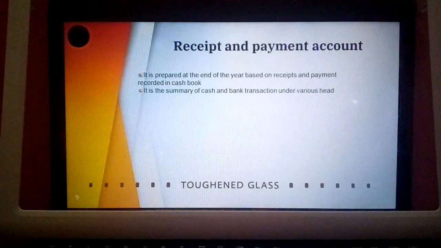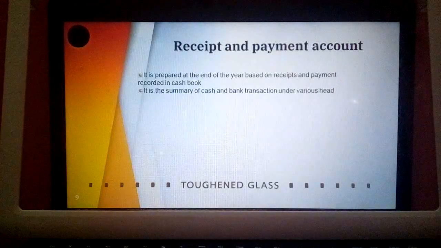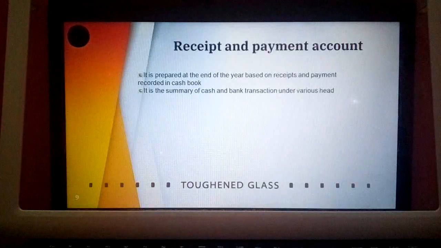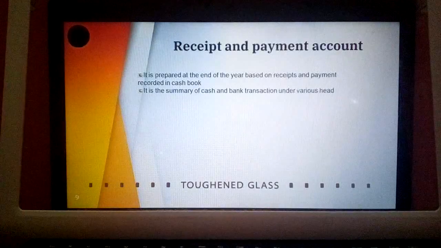The main important thing to note here is that under the receipt and payment account they will not make any distinction between revenue items as well as capital items. As I have already told, a revenue item is recurring in nature, whereas a capital item is not recurring in nature. In revenue items there are revenue receipts as well as revenue payments, and in capital items there are capital receipts as well as capital payments. So all these things need to be recorded under the receipt and payment account. Receipts need to be recorded on the receipt side, payments need to be recorded on the payment side.